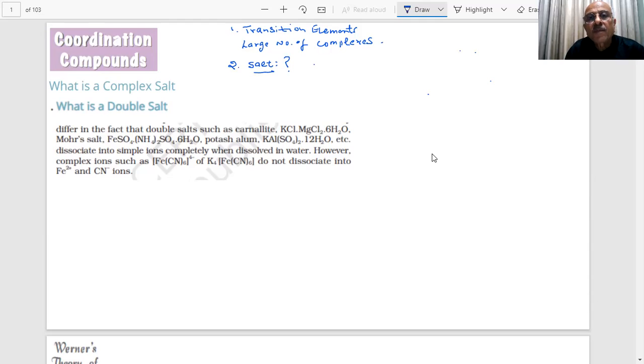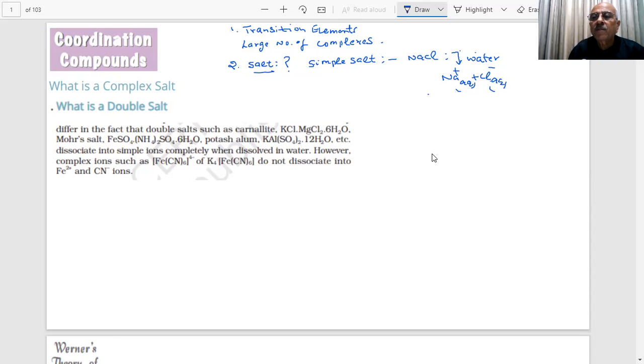The formation of salt. Yes, sir. One of the first things I am talking about is a simple salt, student. What do you mean by a simple salt? For example, if I say NaCl, sodium chloride, students, if I put it in water, what happens? The salt will ionize, and what do you get? Sodium ions and chloride ions. So you are getting one cation and one anion.